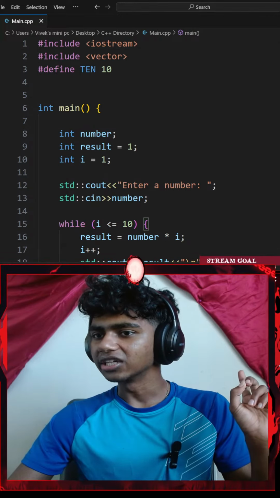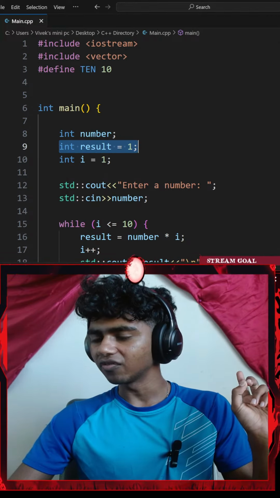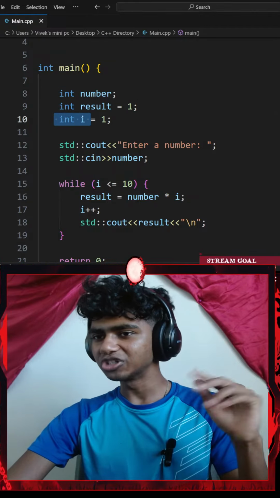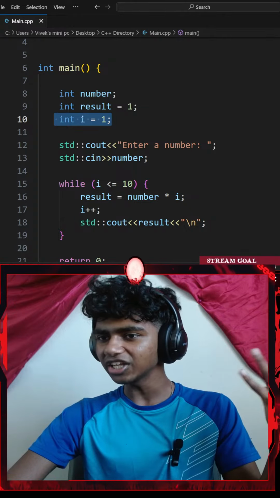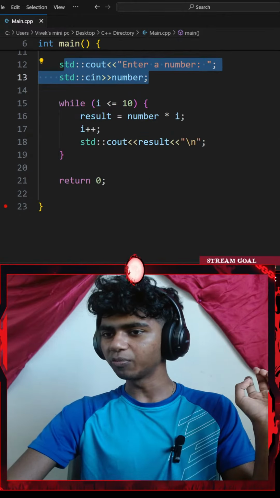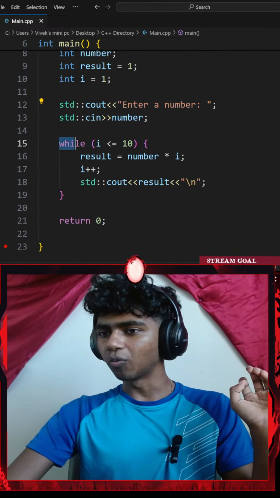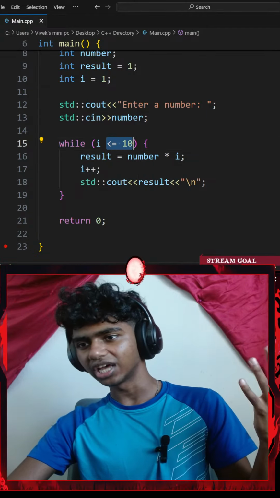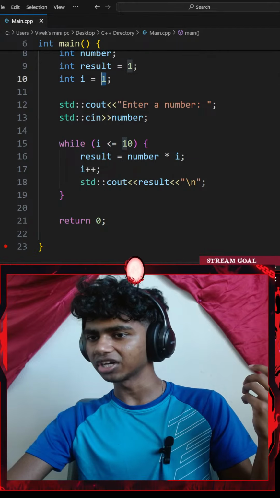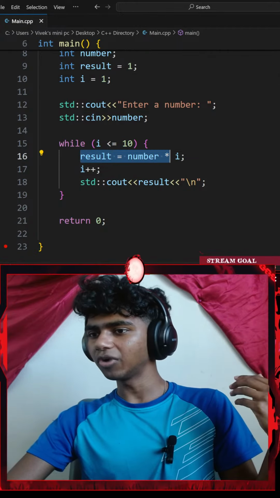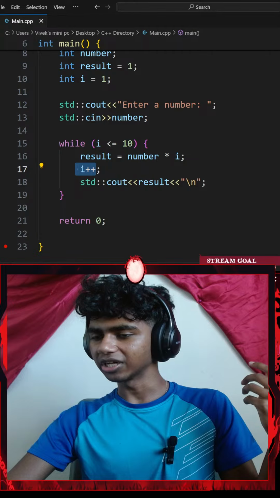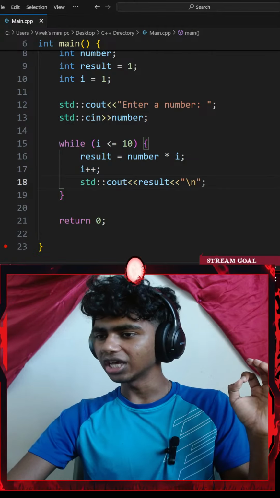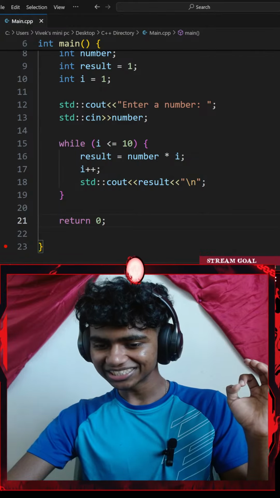So, I go with integer number 1 and then result, and then I go with I, I'm assuming I stands for index. I'll set that equal to 1, and then I go with the standard console output and input, and then go with a while loop. So while my I is less than or equal to 10, which it is right now, result equals number multiplied by I plus plus, and then a standard console output of my result, in a new line. Okay, that does make sense.